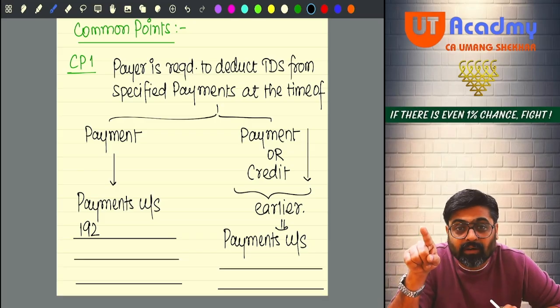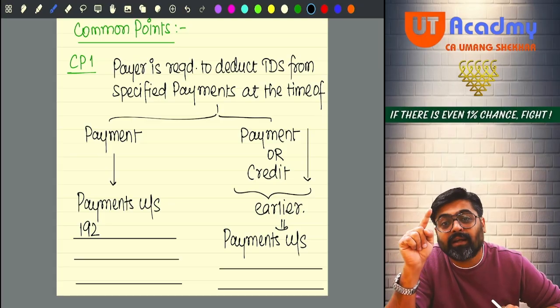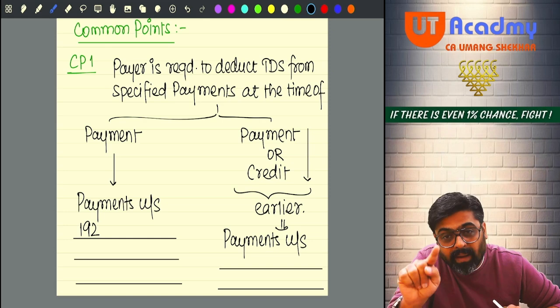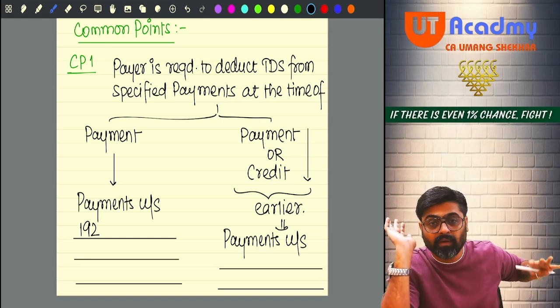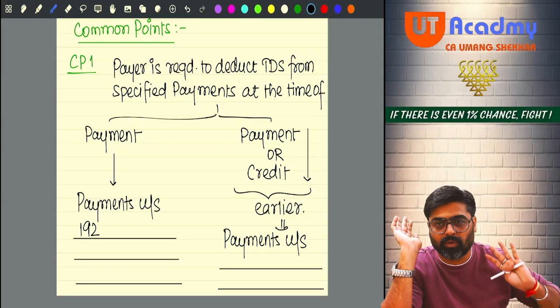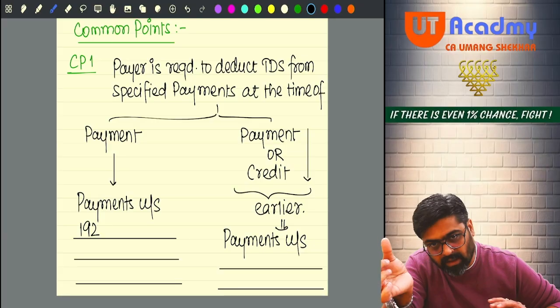Payment or credit, whichever is earlier, you are not going to apply here. Because salary is covered in the left hand side. At the time of making the payment of salary, the TDS will be deducted, and not at the time of giving the credit in your books. Getting my point?